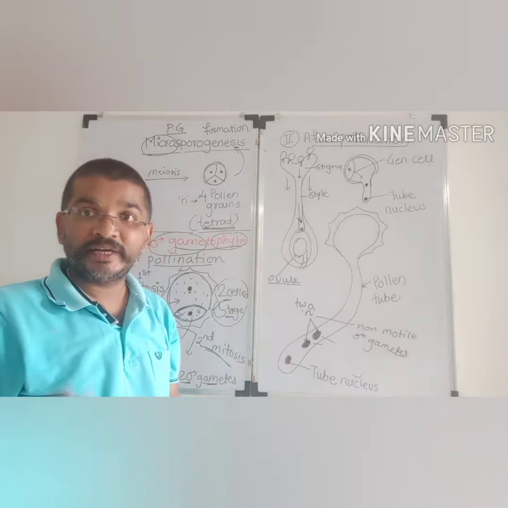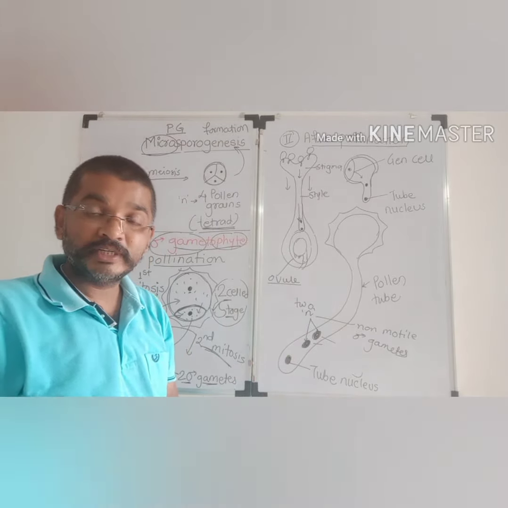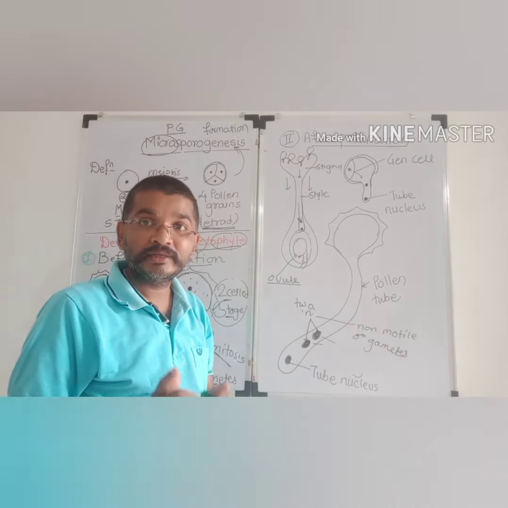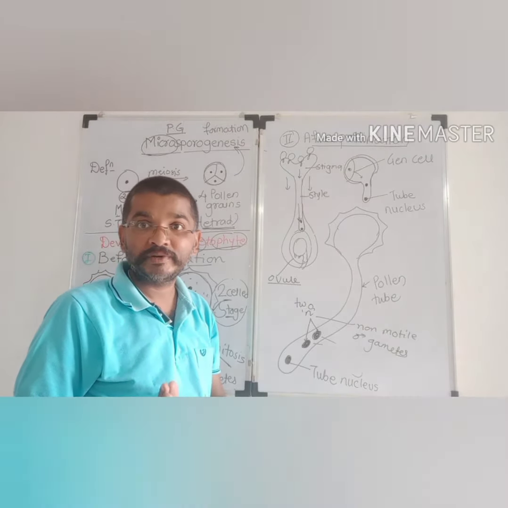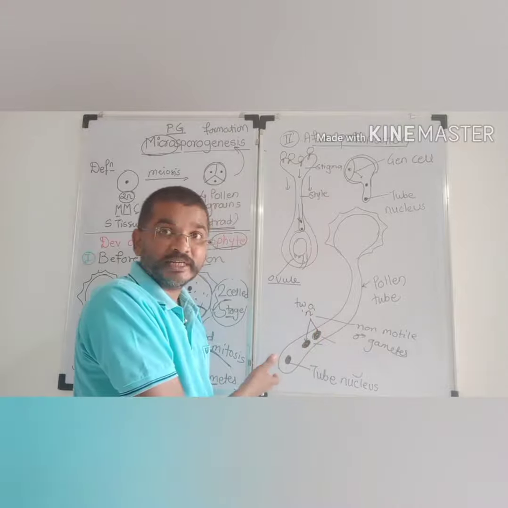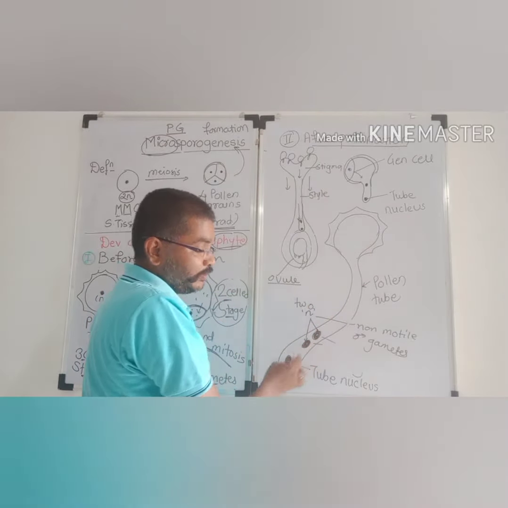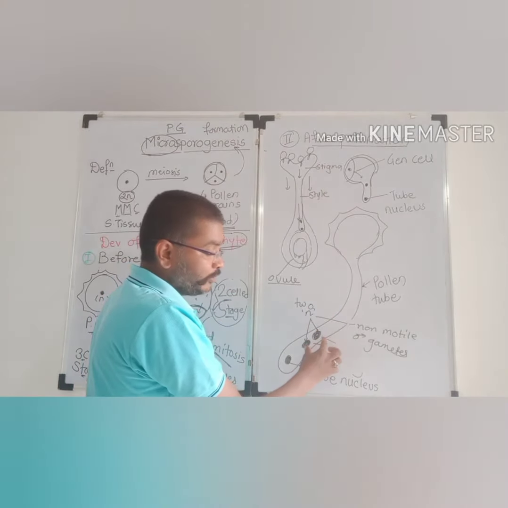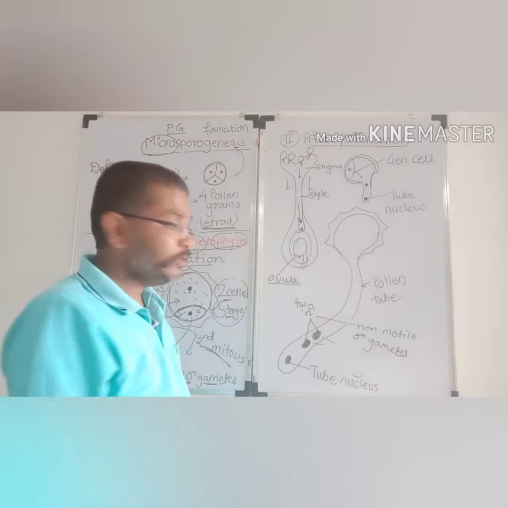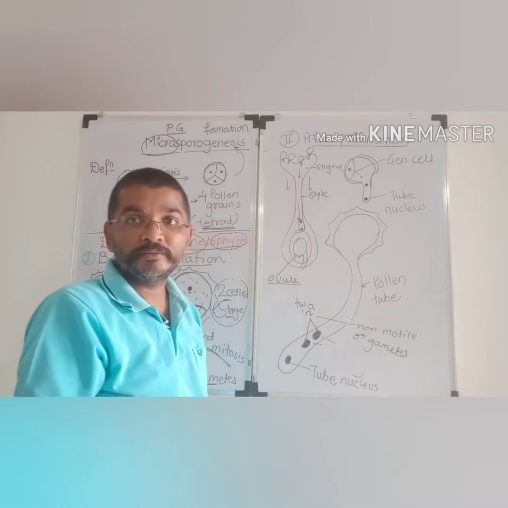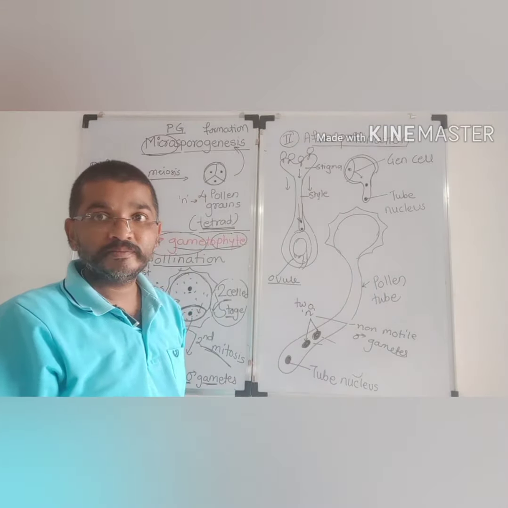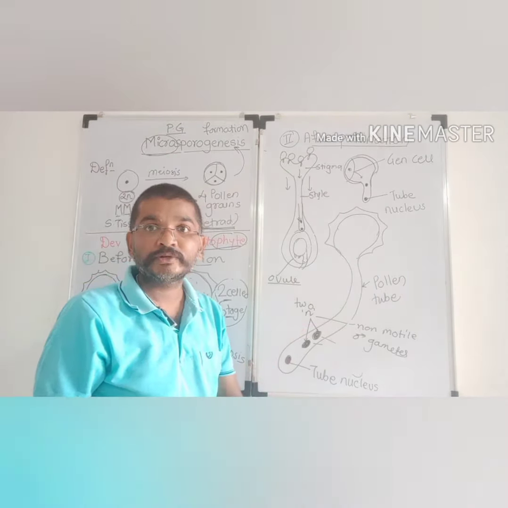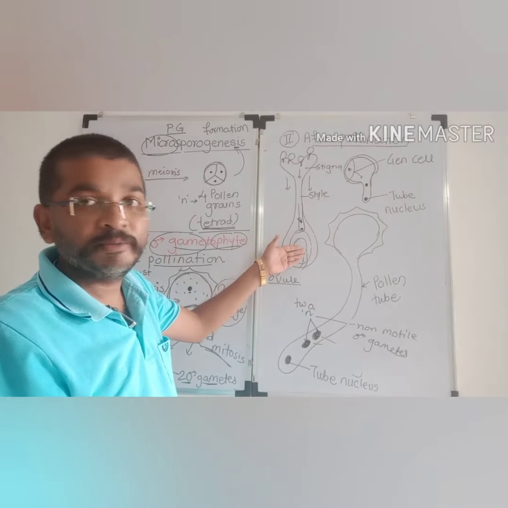So this is the final, fully developed male gametophyte. The structure that has the male gametes is called the male gametophyte. What is this structure? The pollen grain along with the pollen tube with the two non-motile male gametes. The pollen tube plays an important role in bringing these two male gametes from the pollen grain, or microspore, towards the female gametophyte.